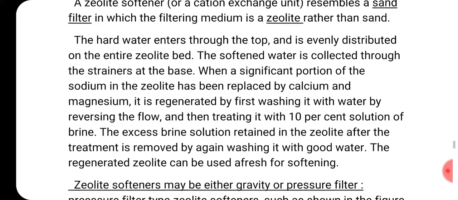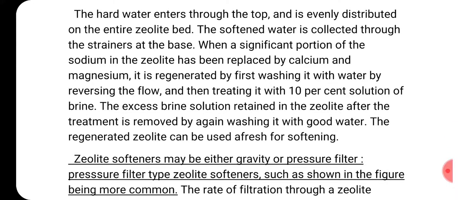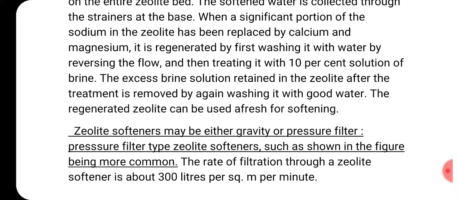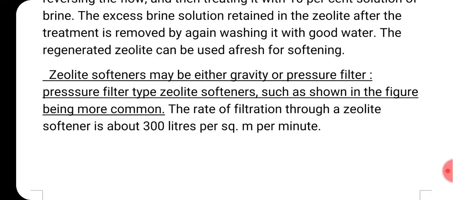Hard water enters through the top and is distributed over the entire zeolite bed. The softened water is collected through the strainers at the base. When a significant portion of the sodium in the zeolite has been replaced by calcium and magnesium, it is regenerated by first washing it with water by reversing the flow and then treating it with a 10% brine solution. The excess brine solution retained in the zeolite after the treatment is removed by again washing it with good water.